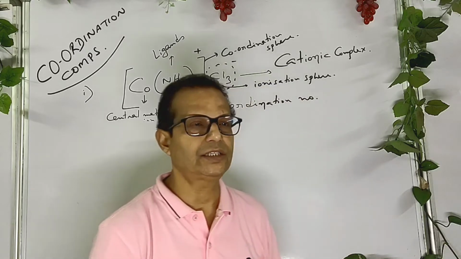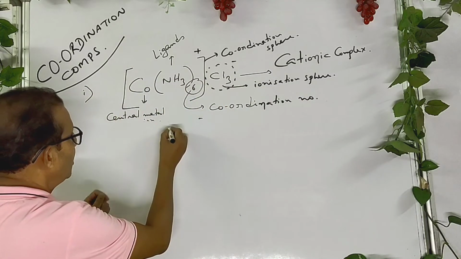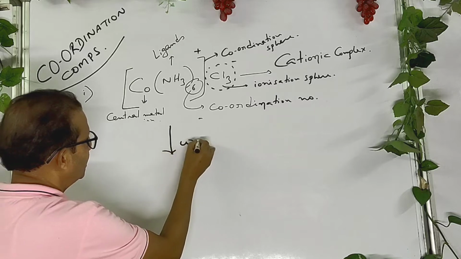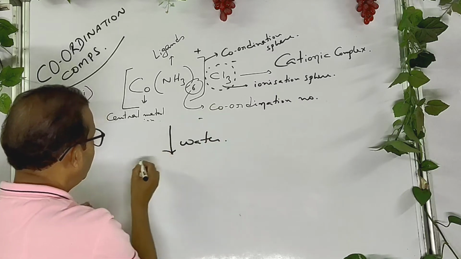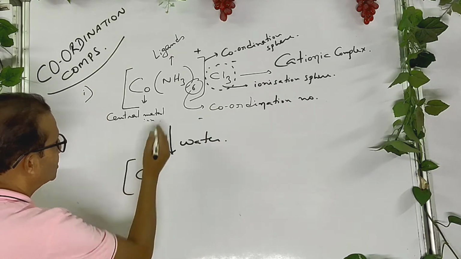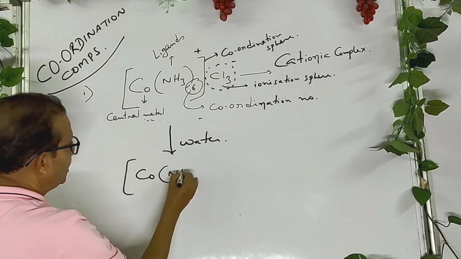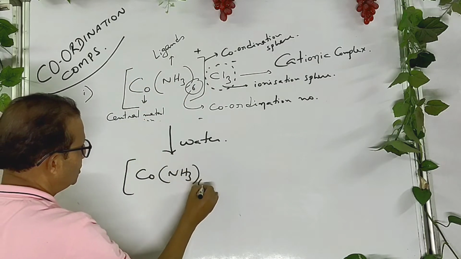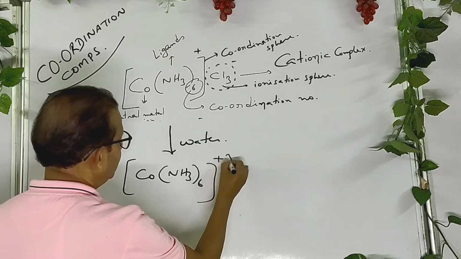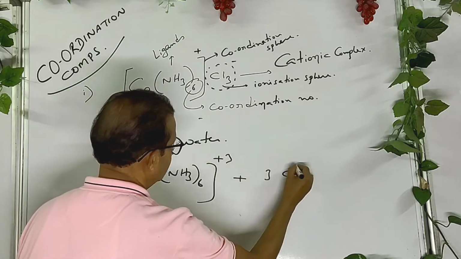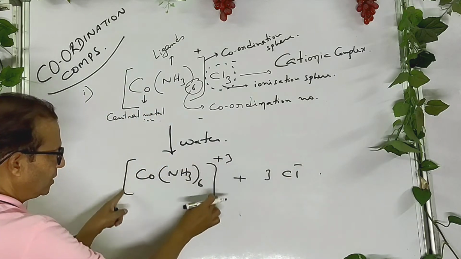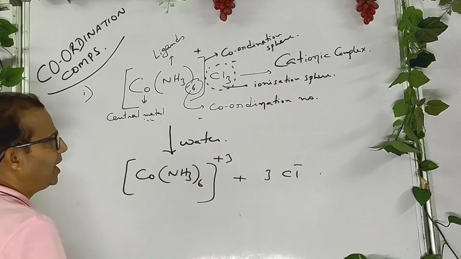It means, listen, say this compound when dissolved in water, now it breaks into only two parts. Left side, you know that it becomes positive charge, and right side becomes negative charge. This part, the complex part, does not break at all.